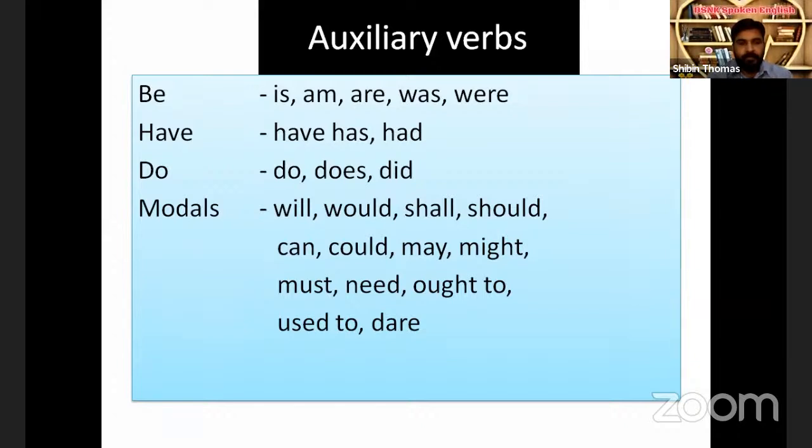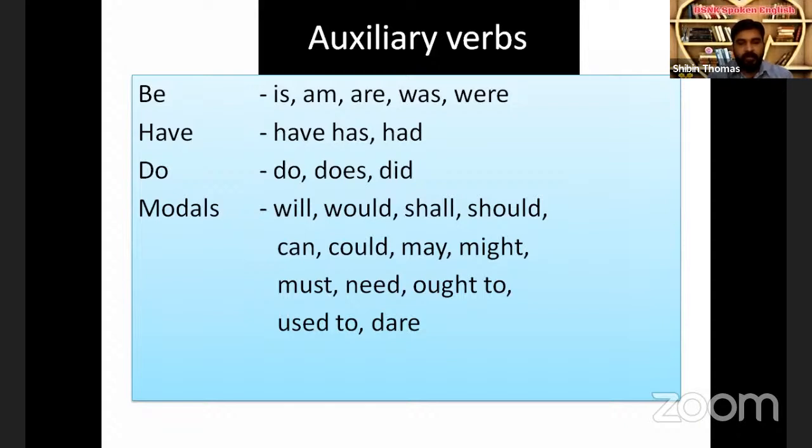Then the third one is forms of do. Do, does, did. In the forms of do, you see the word do there at first. Then if it's singular, it's does. Then in past form, it's did. Then all the auxiliary verbs given at last, in the last set, are known as modal auxiliaries. The reason for calling it modal auxiliaries is it tells the mood of the speaker. You know the difference between I will go and I shall go.